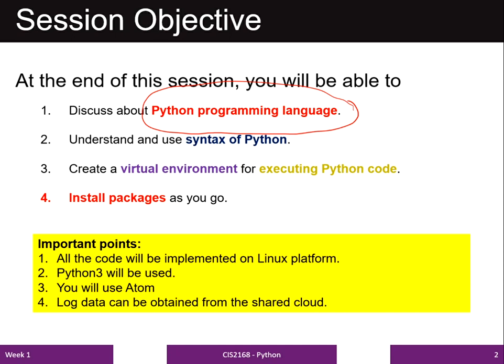In this module, we will work on Python 3. You will use the Atom editor for writing your code. The log data you can get from the shared cloud. So if you want to use the log data, then you can directly access it from the shared cloud environment. Now, the next slide is for the first objective, that is introduction to Python programming.